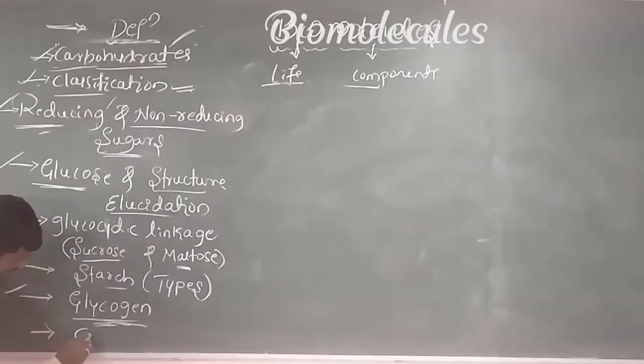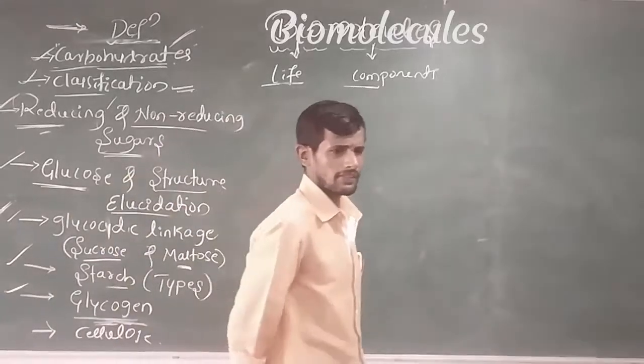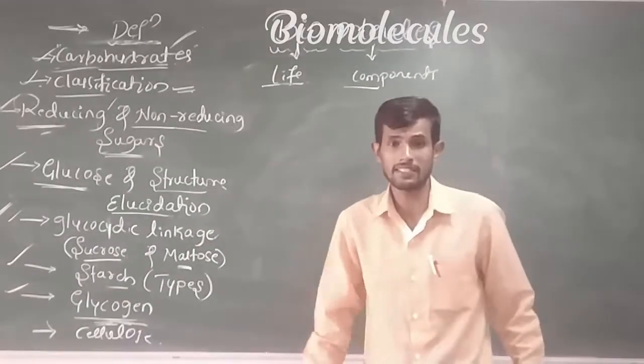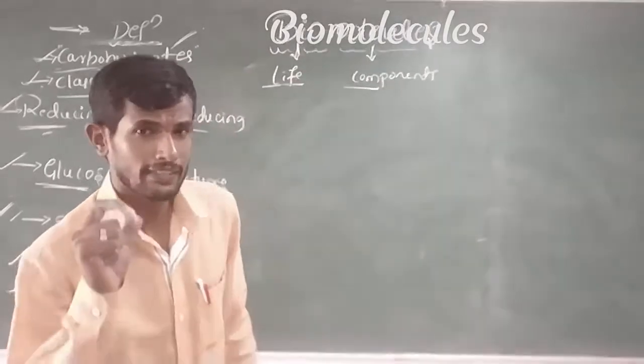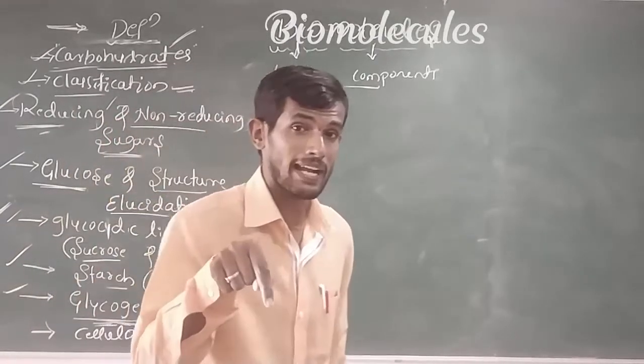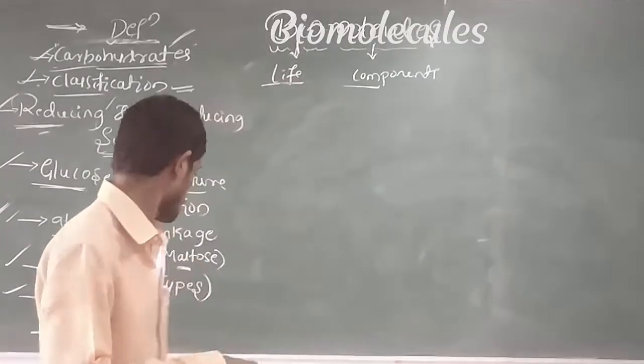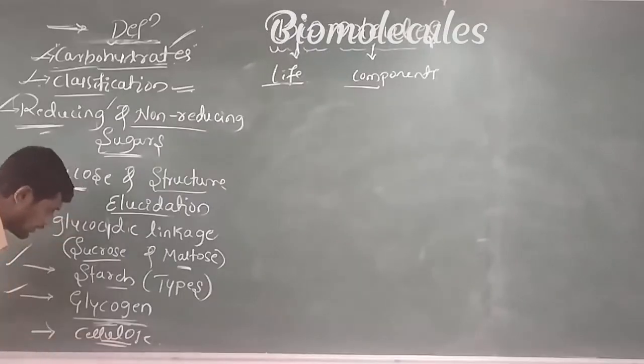Next, another one, cellulose. Okay, what is cellulose? It is also a polysaccharide, and remember, it is an indigestible polysaccharide and required in the diet for living tissues, especially humans. Okay, cellulose.